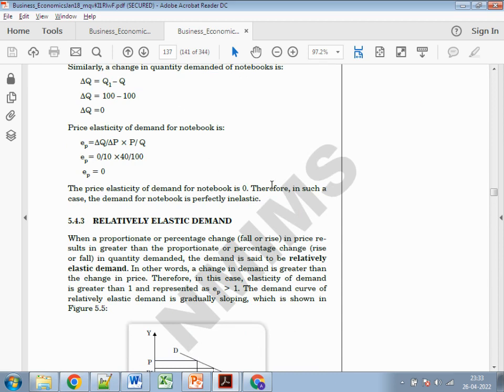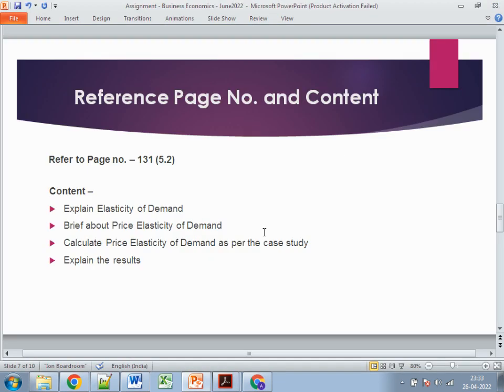Based on that, explain whether this is relatively elastic, relatively inelastic, or unitary. Simply write two or three lines at the end explaining your answer and what the demand will be in this case. It can always add one mark to your answers.